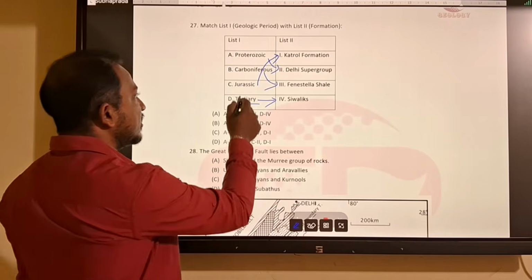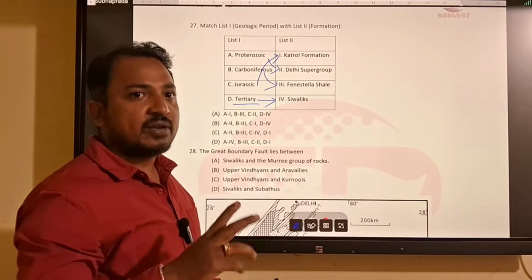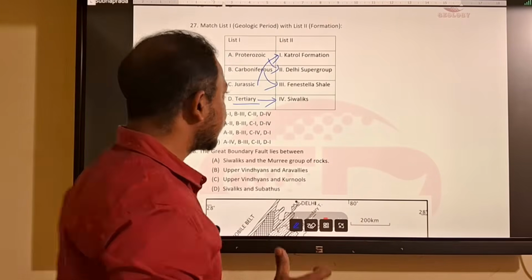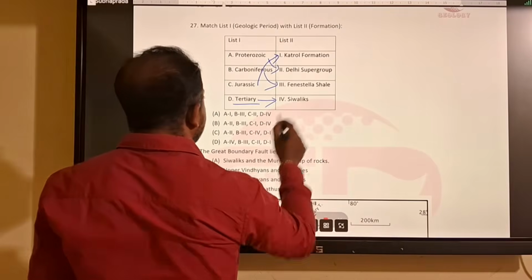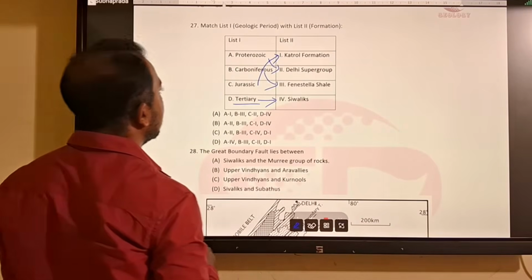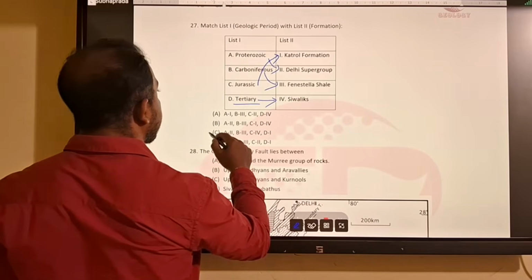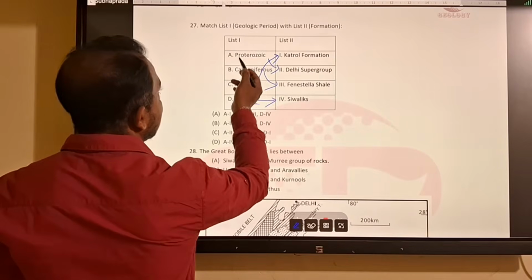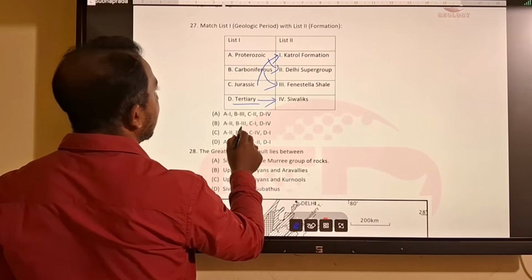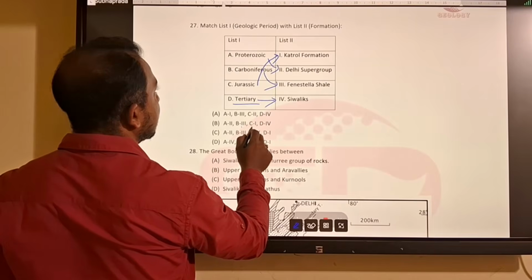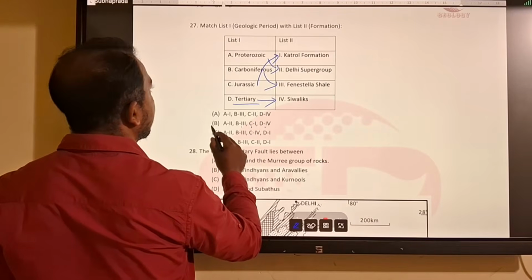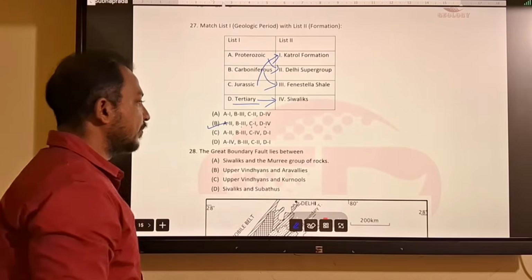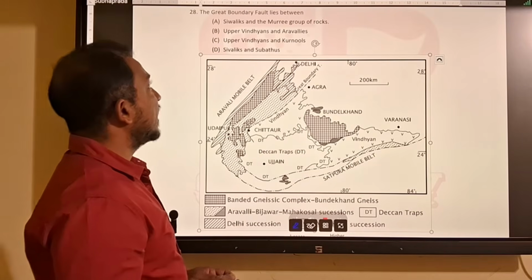If you say Tertiary, it is a collective term for Paleogene and Neogene. So it is Shivalik. So our answer will be D-4. A second, B third, C-1, D-4. Option B.